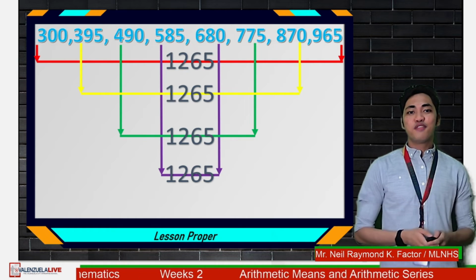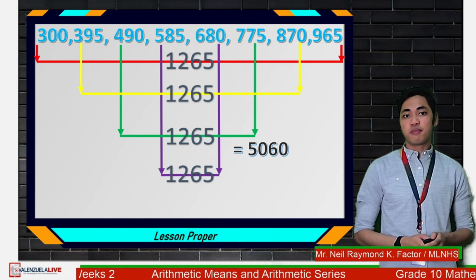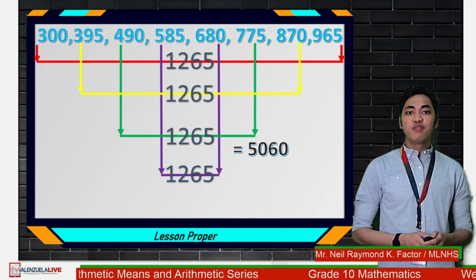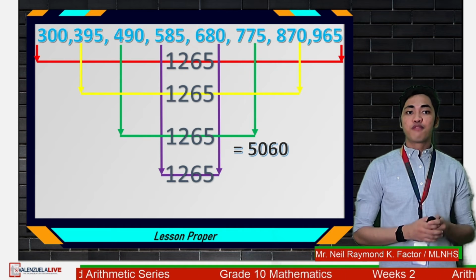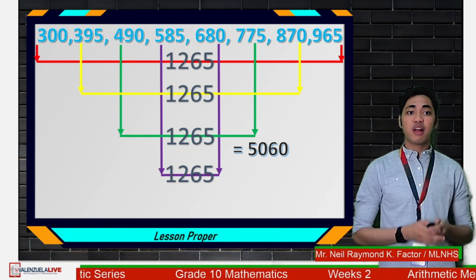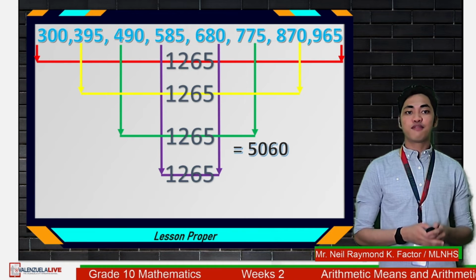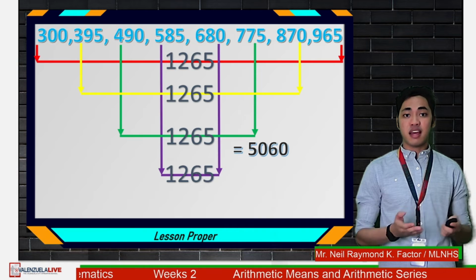So earlier, if you can recall, we got a sum of 5,060. Now, based from the exploration, we have noticed that the 5,060 actually came from 4 1,265s. Let us try to see what that 4 is and what that 1,265 is.